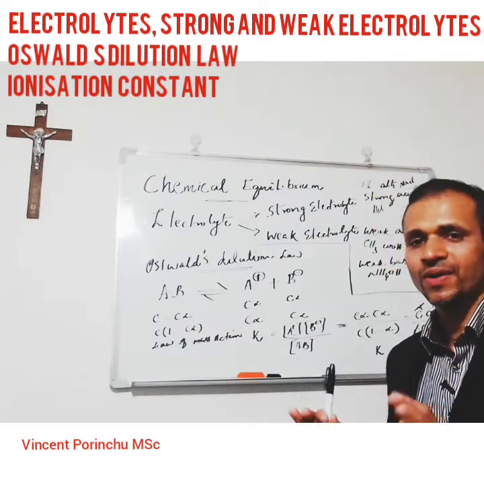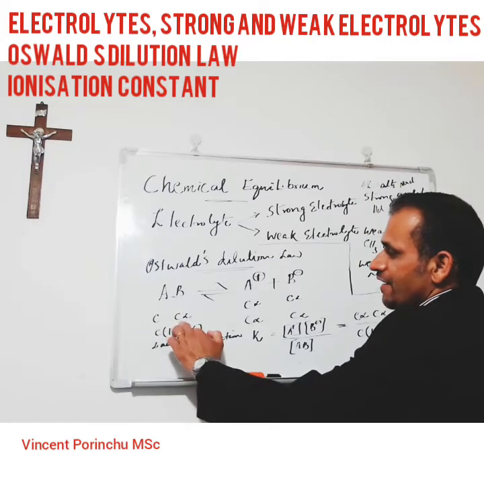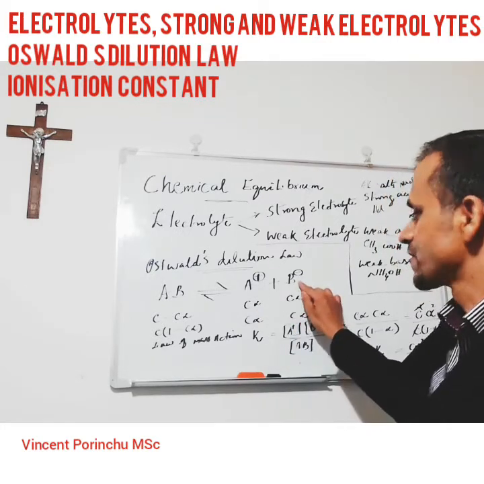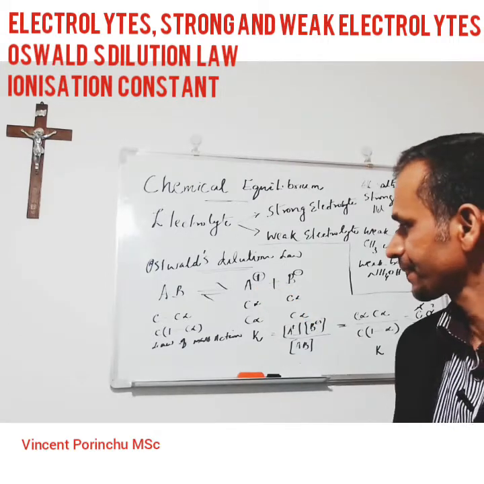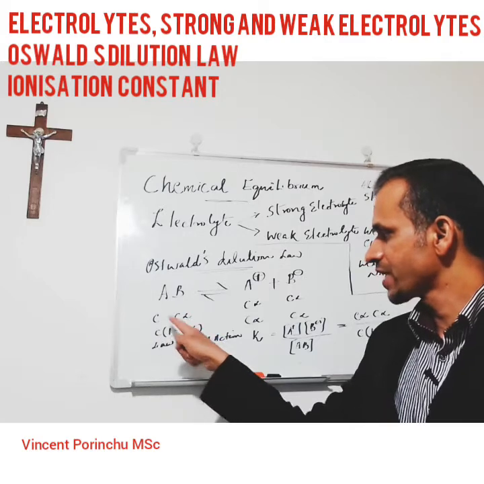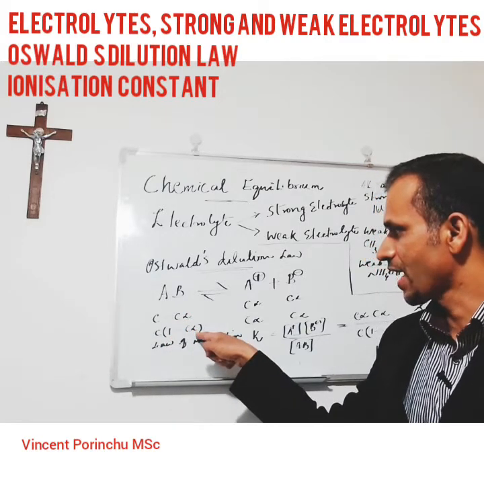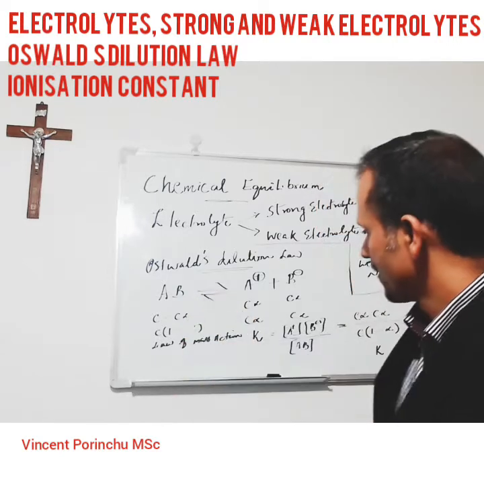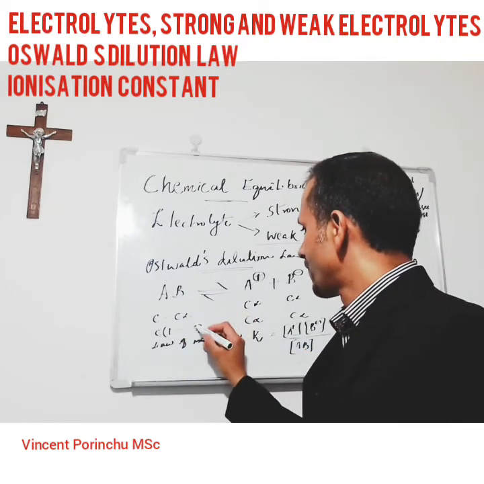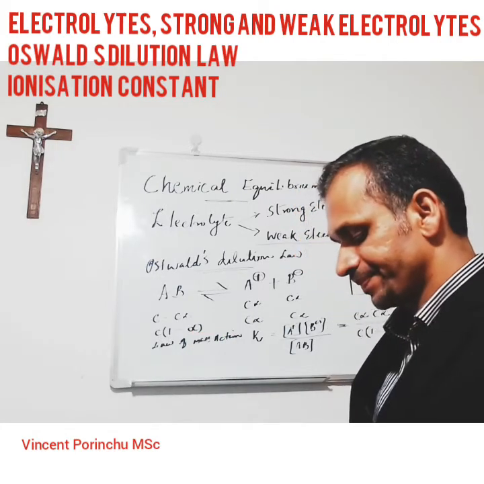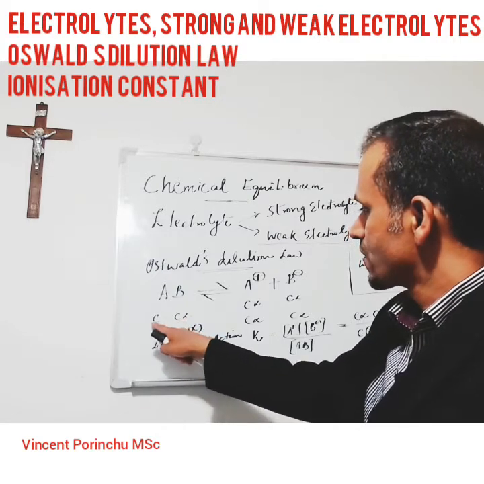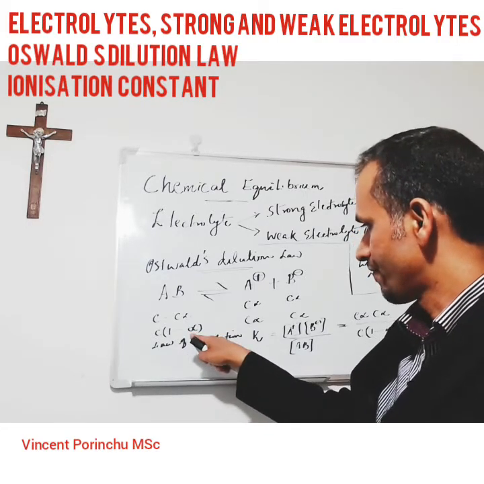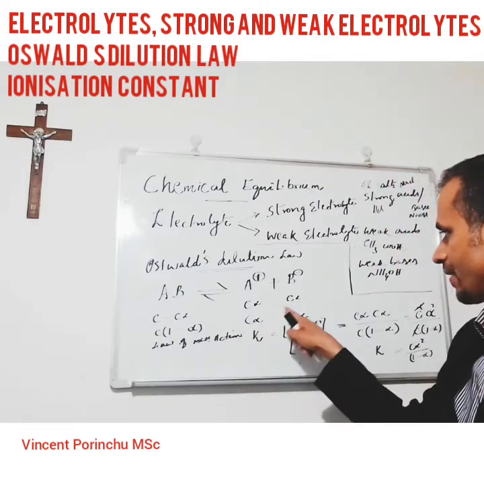Taking the common factor C outside the bracket, we get C times 1 minus alpha, while A plus and B minus are each C alpha.